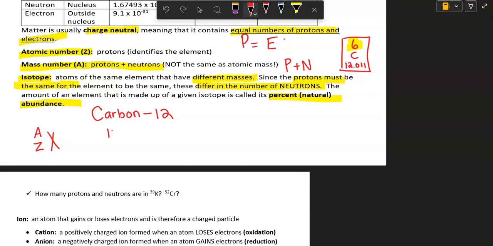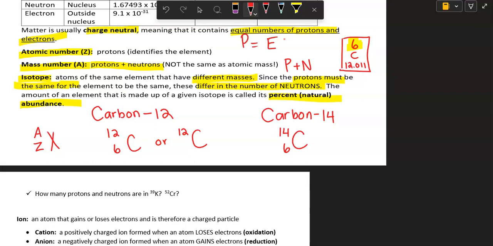So for carbon-12, it would be 12, 6, C. Sometimes you'll see it written just 12C because that atomic number you can always get from the periodic table. You just go look up carbon. Okay. An isotope of carbon is carbon-14. That's what's used for radioactive carbon dating. And so its isotope symbol would be 14C. And again, there's a 6 there that's understood because it's carbon.